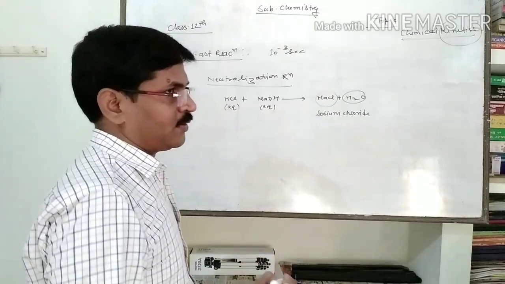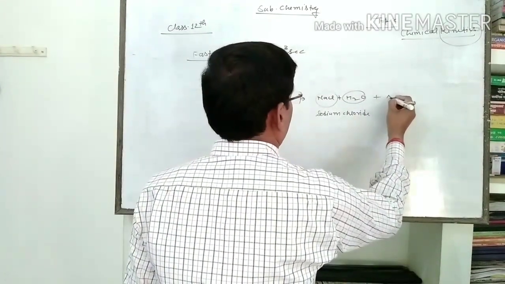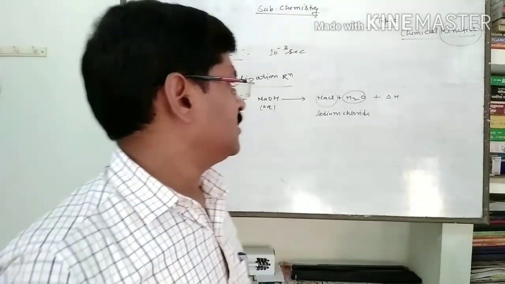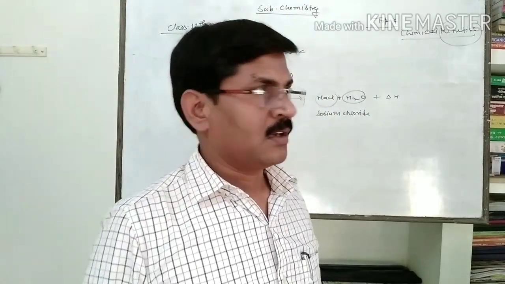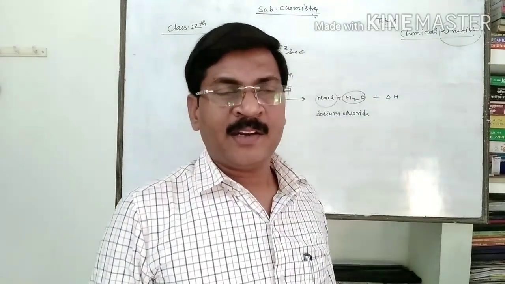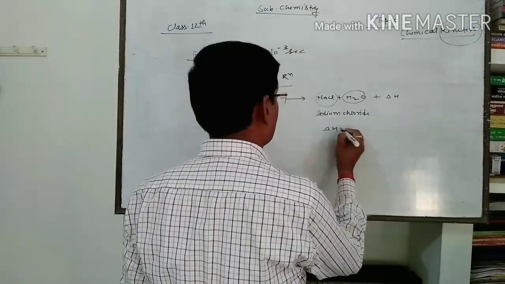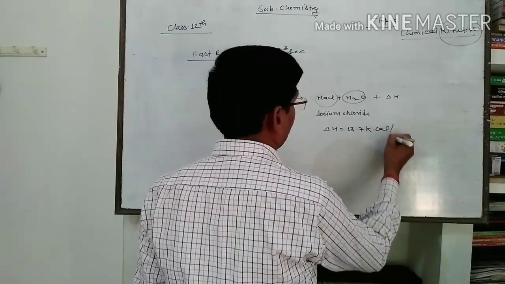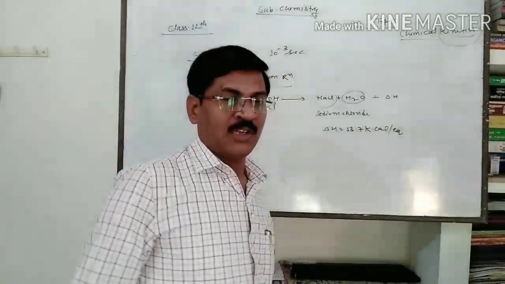Therefore, this one is a neutralization reaction, and in this reaction a large amount of heat energy is released. That one is also known as heat of neutralization. Also, all of you have read this heat of neutralization having value 13.7 kilocalorie per equivalent weight of the solute.